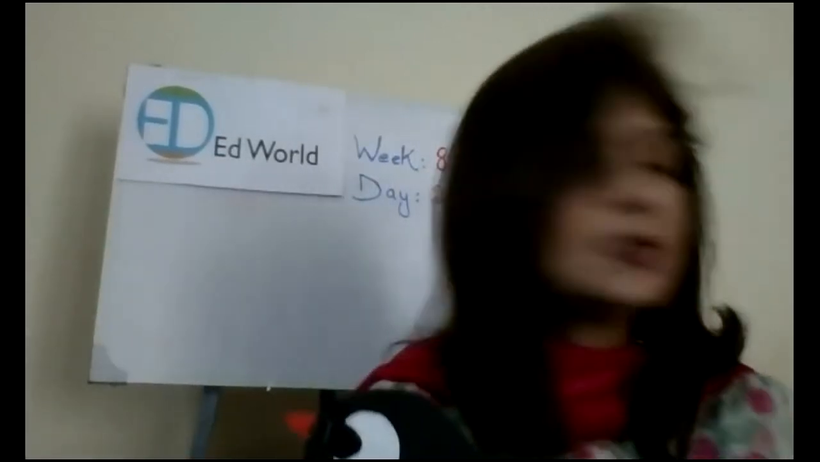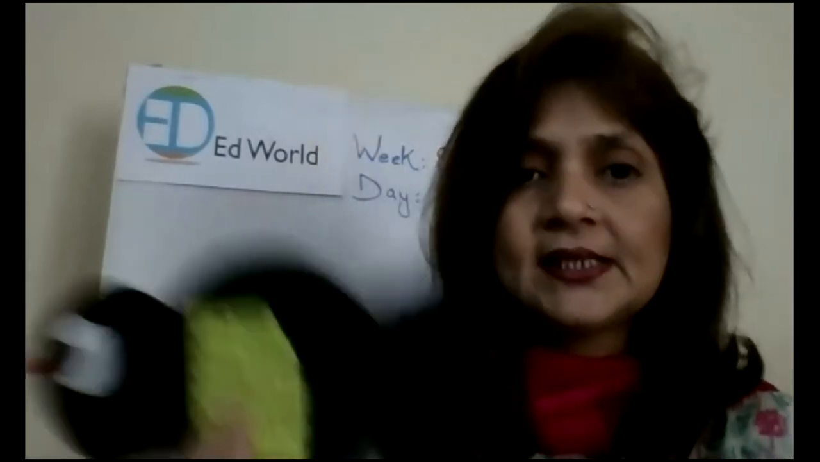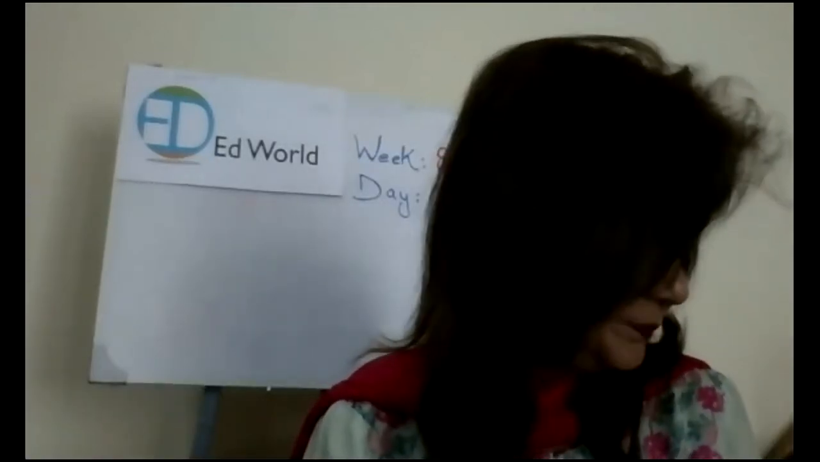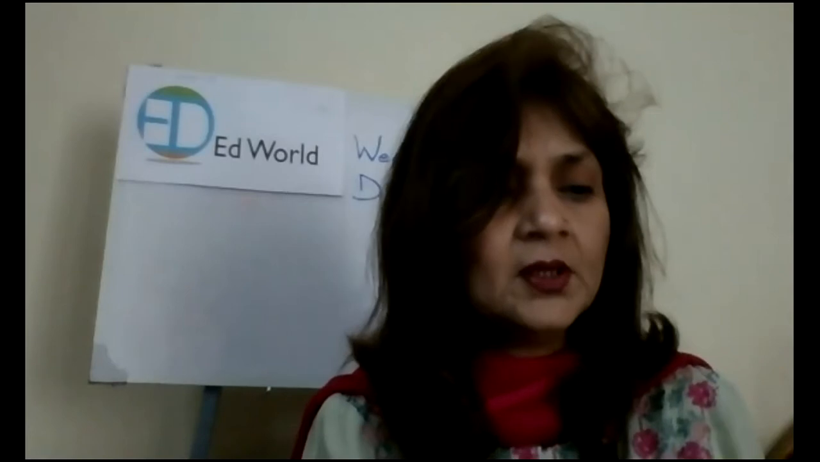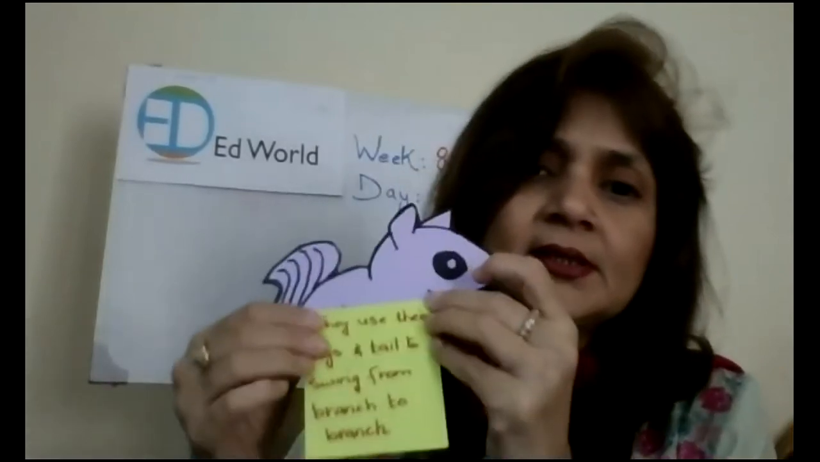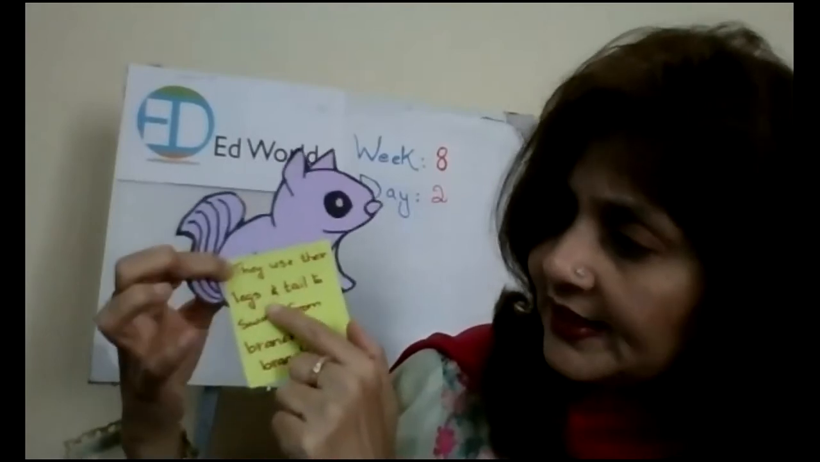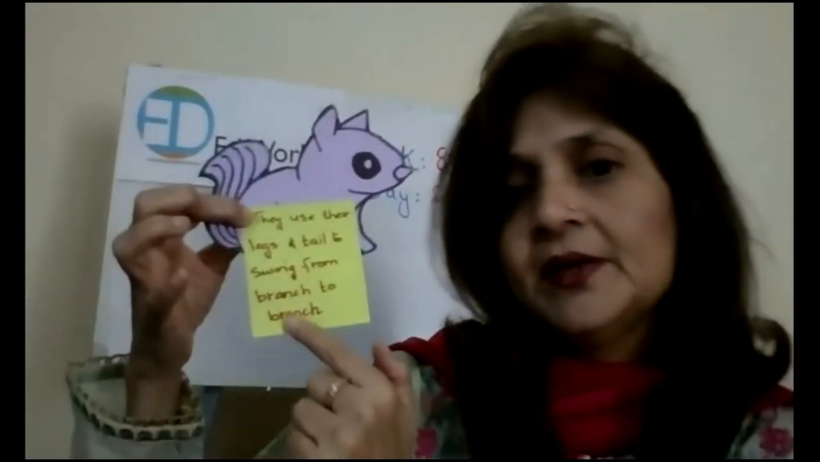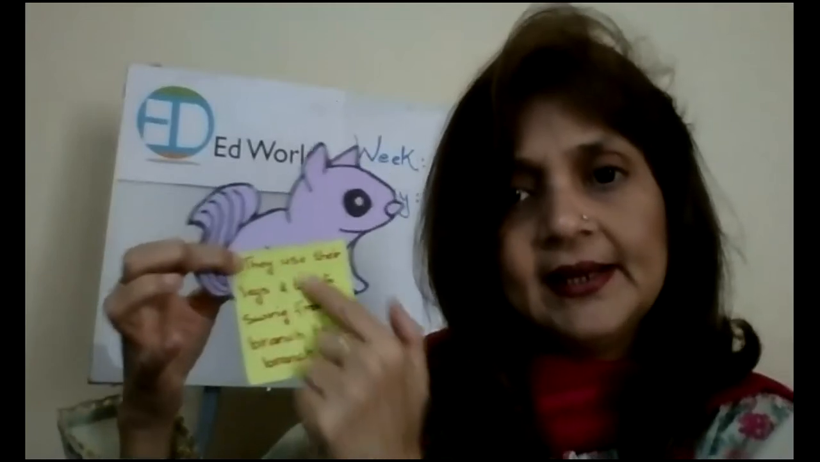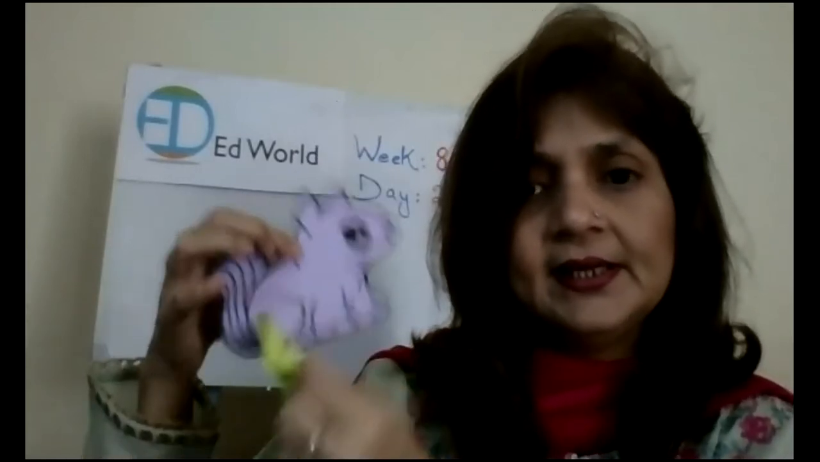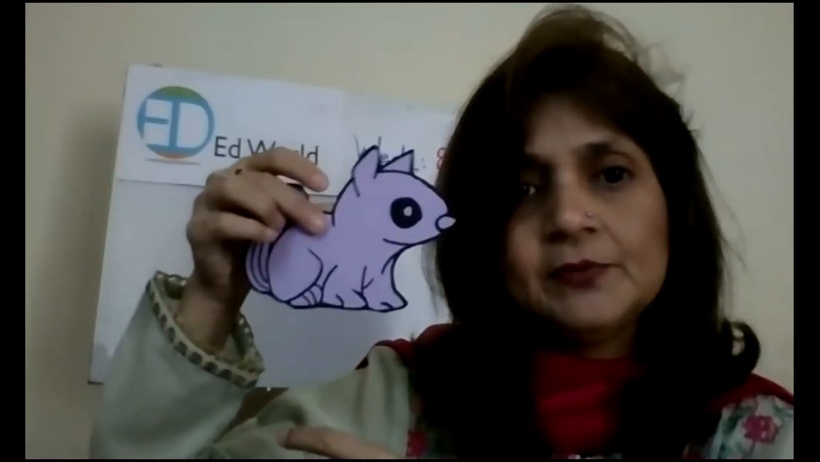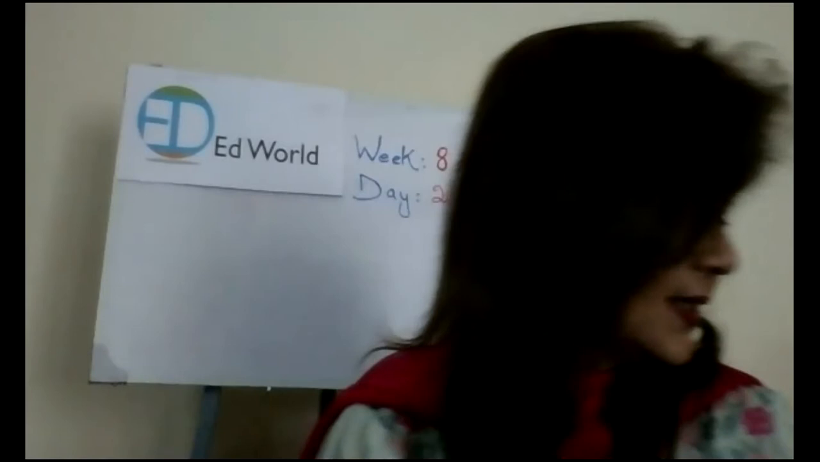And same goes for this bird. It also has these type of toes, which helps them to go from one branch to another. And in the same way, what happens to squirrels? They use their legs and tail to swing from branch to branch, right? You can see their tail and you can see their legs. This helps them to swing from one branch to another. So that is why they adapt themselves to this type of environmental conditions, because they are made like that.